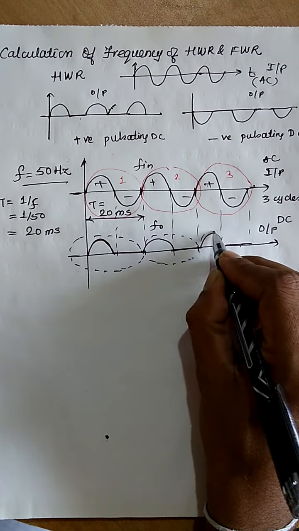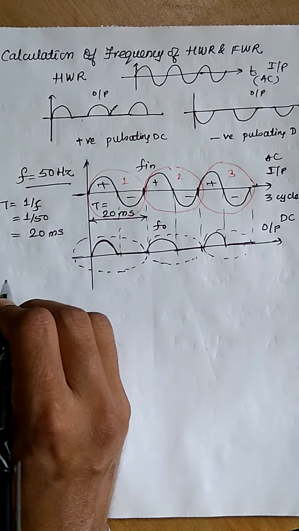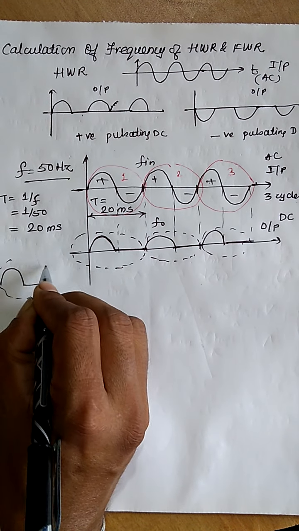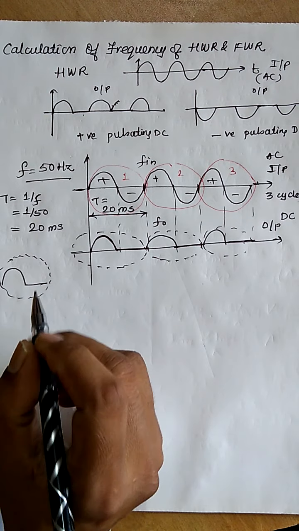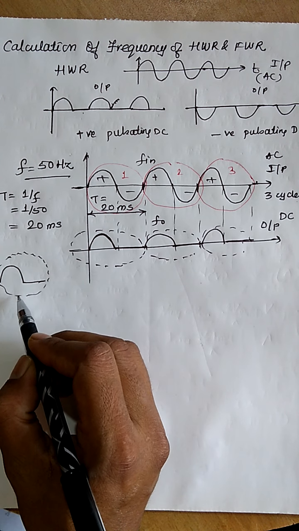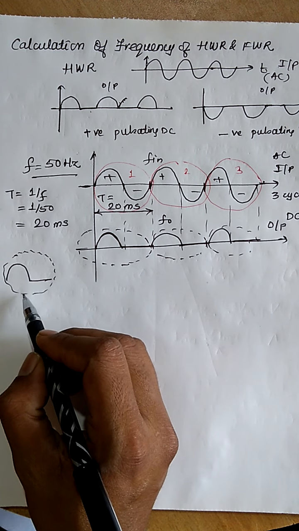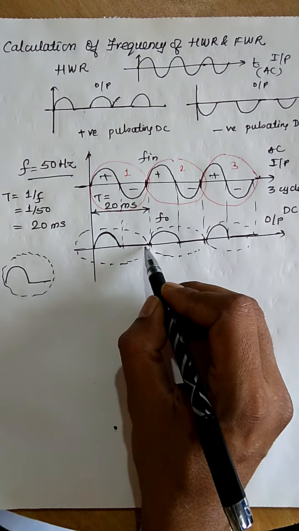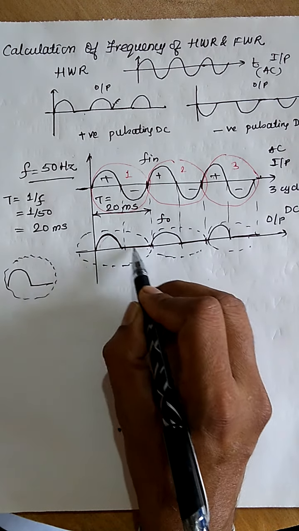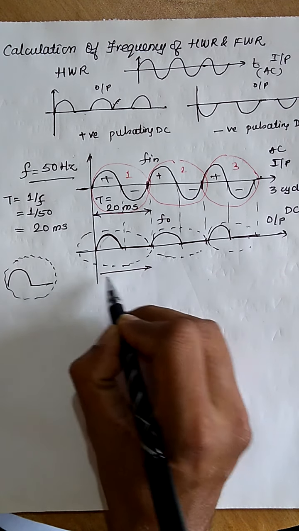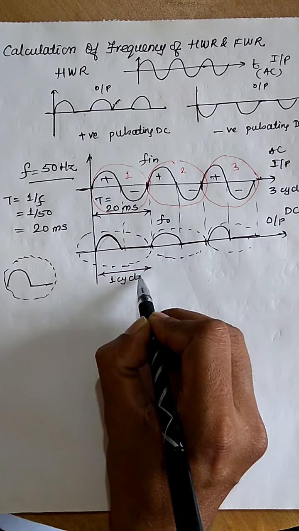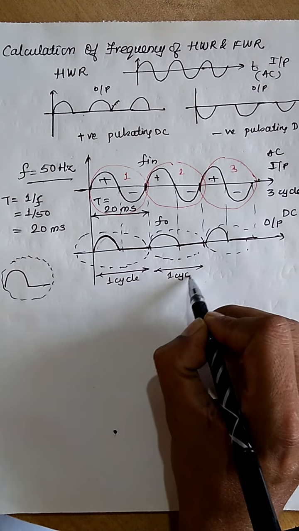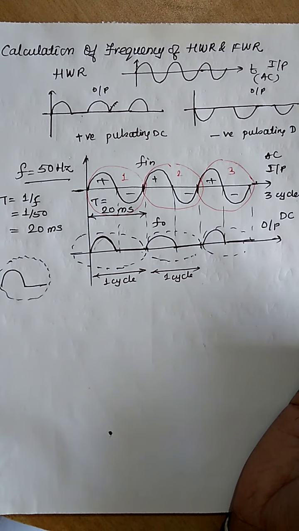Which pattern is repeating? This pattern. So this sickle or saw-like pattern, सिक्कल यानी पावशी मराठी में, this sickle pattern is repeating, meaning this is one cycle. So this is one cycle, this is one cycle. So what will be the frequency?